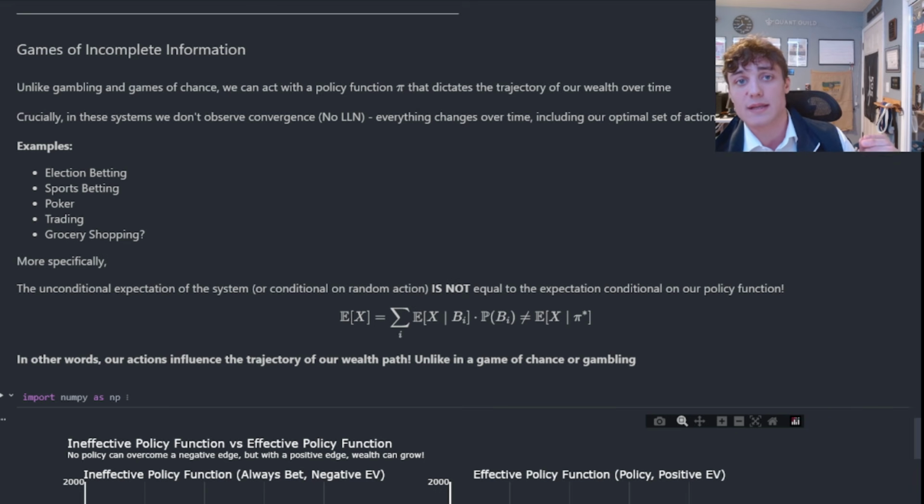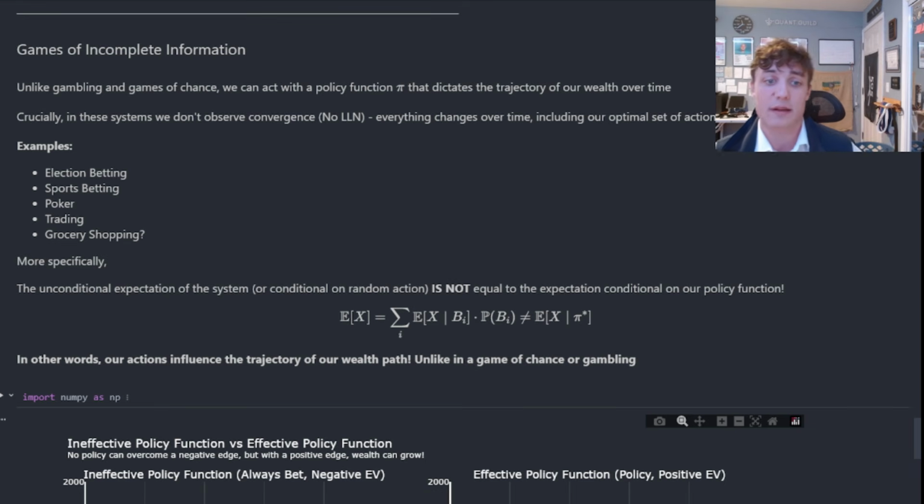So unlike with the case of gambling, where there is statistical convergence, you are guaranteed to lose all of your money if you continue to engage with that system. In the case of a game of incomplete information, everything changes over time, including that optimal policy function. Some examples of this include election betting, sports betting, poker, trading, and grocery shopping.